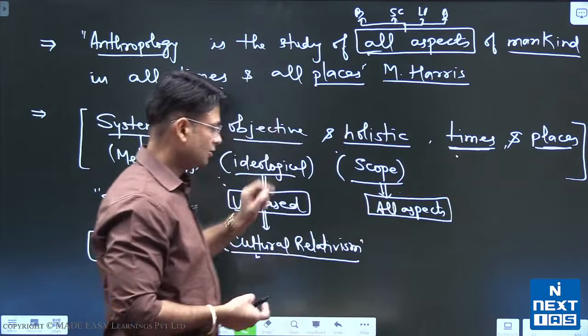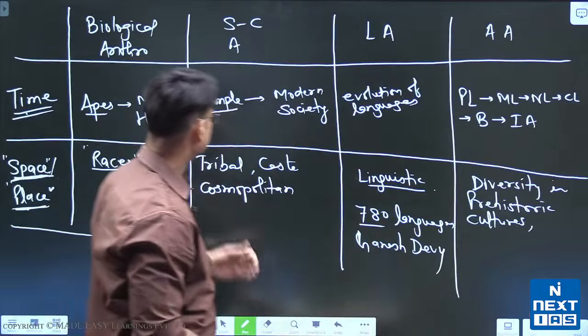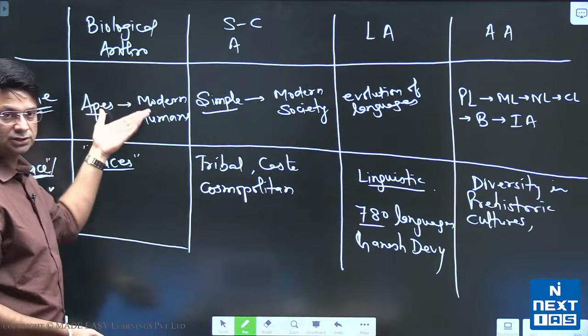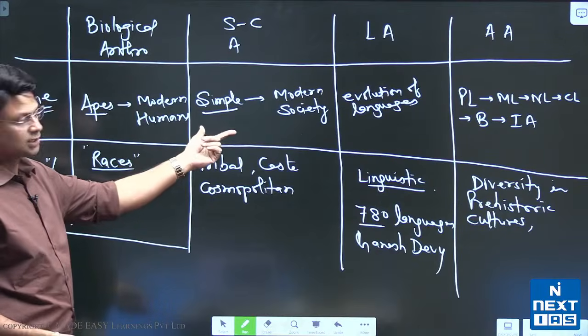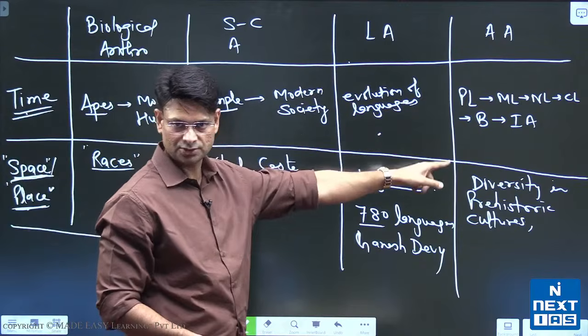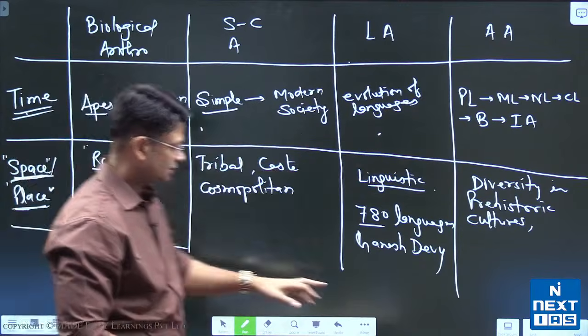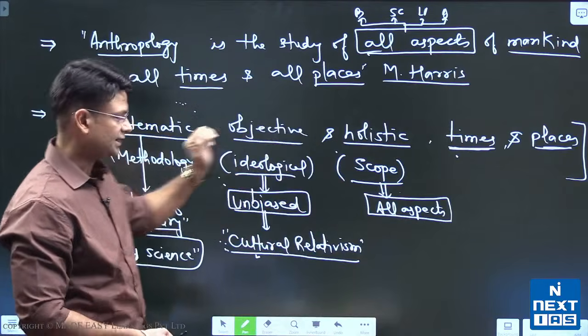All times, so just now we have studied the all times wala idea. Here times, so biological aspect ko time pe, right, and socio-cultural aspect ko time pe, linguistic aspect ko time pe, and archaeological aspect ko time pe. So that is what this idea suggests, and similarly the place side, right?